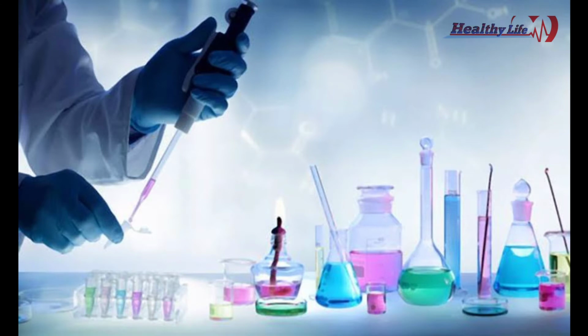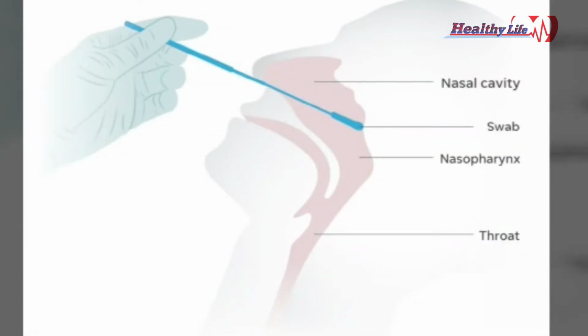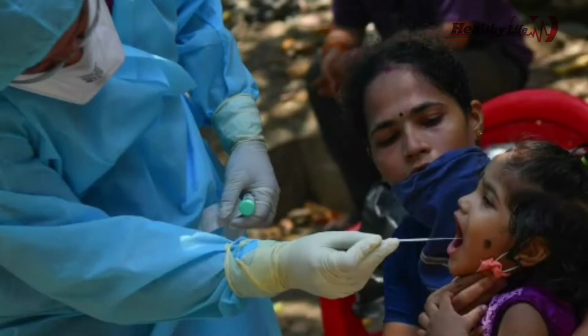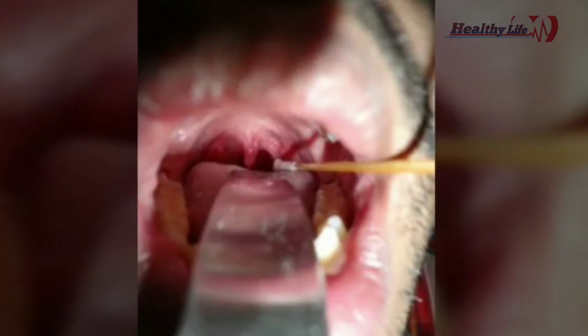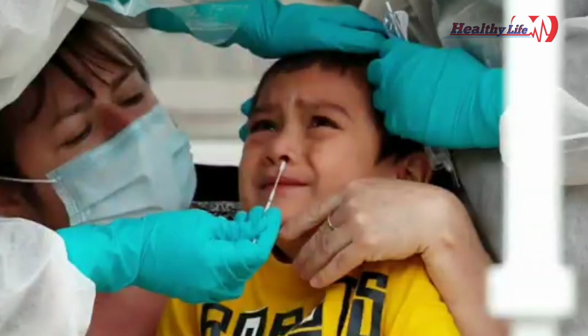So we are taking the patient's throat swab or nasal swab, as you can see in the video. The nasal swab is taken from the posterior nasopharynx. You have to go till the end of the nostrils, and the throat swab is taken from the tonsils, which are on the sides of the tongue.